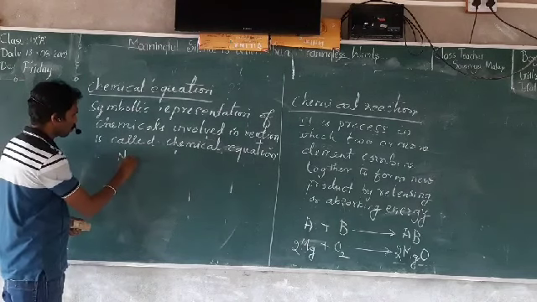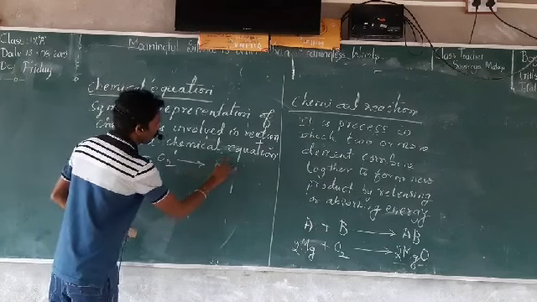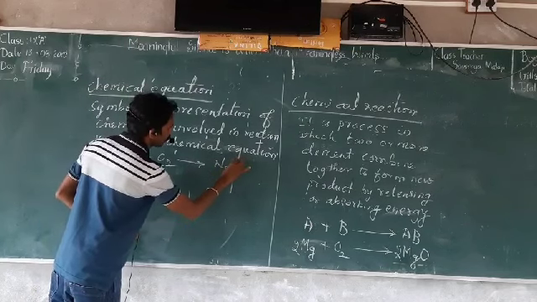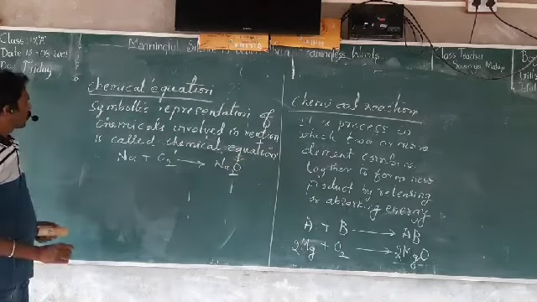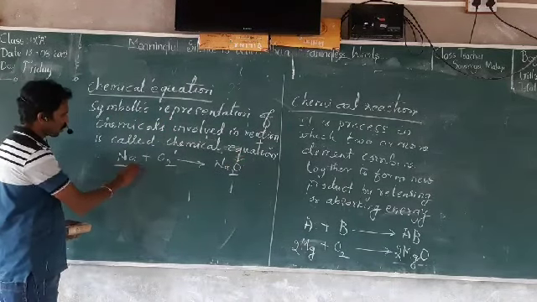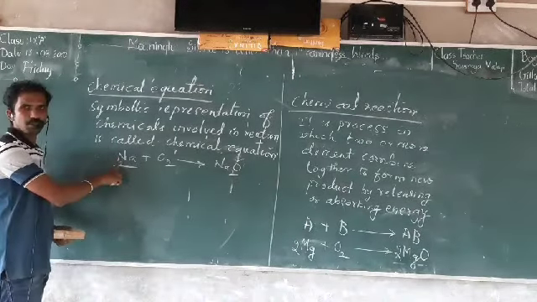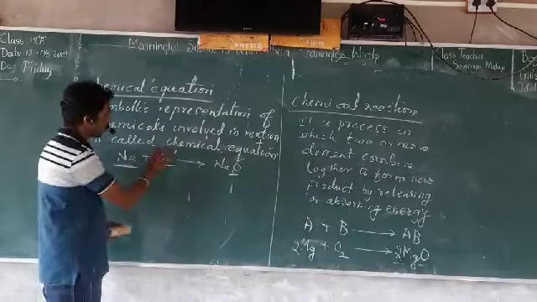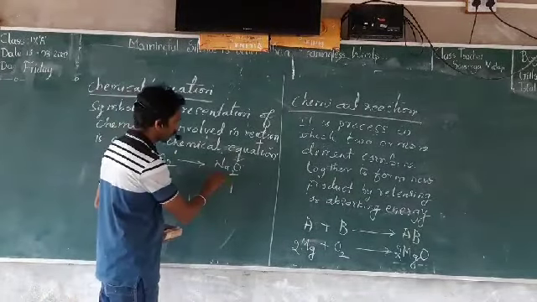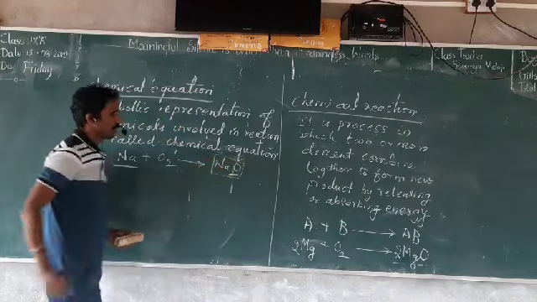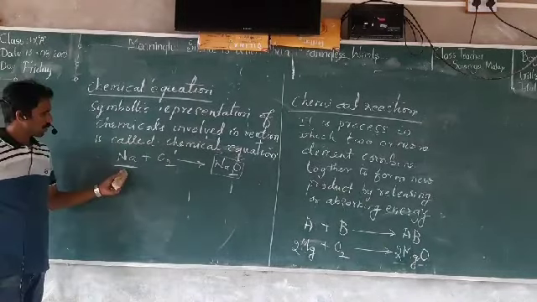We'll take one more example. Sodium reacts with oxygen to form sodium oxide. We use symbols: the element name is sodium, but we use the symbol Na. Oxygen's symbol is O2, and we write the product as Na2O.